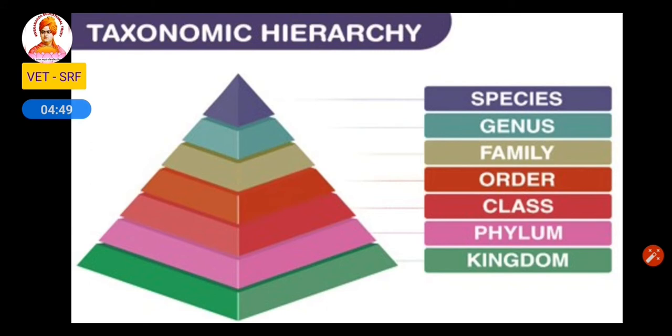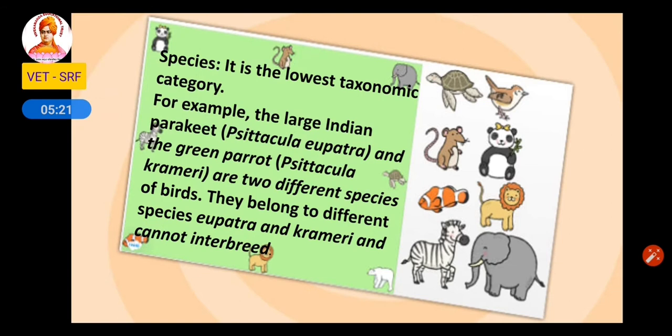The next one is taxonomic hierarchy. Taxonomic hierarchy is nothing but classification from the lower level to the higher level of organization. The lowest level of taxonomic hierarchy is called species. Species combine and form genus. Genus combines together and forms family. Many families form order. Many orders form class, and many classes form phylum. And finally, many phyla combine and form the kingdom. Now we shall see one by one in detail.